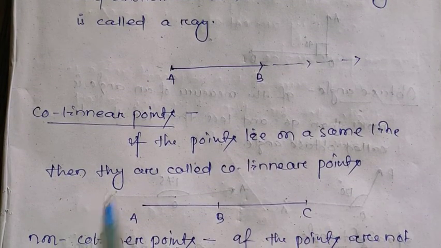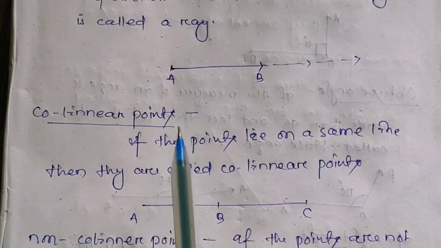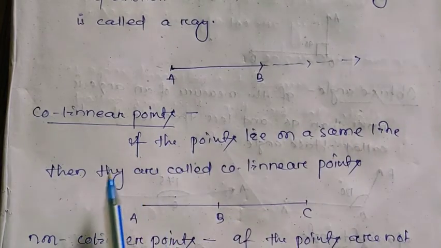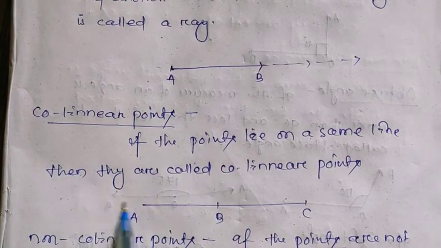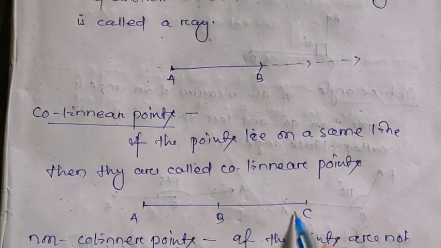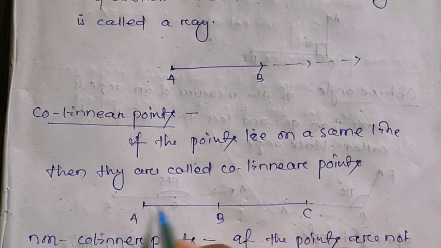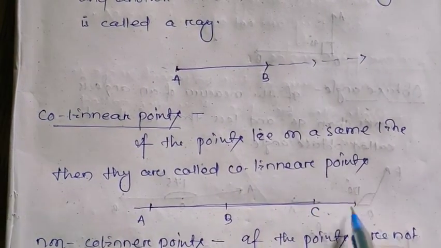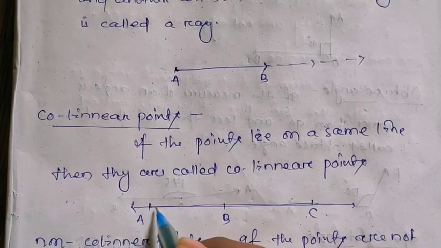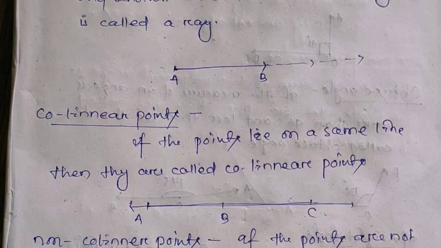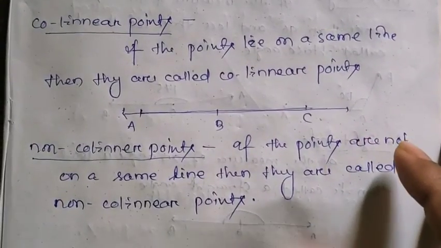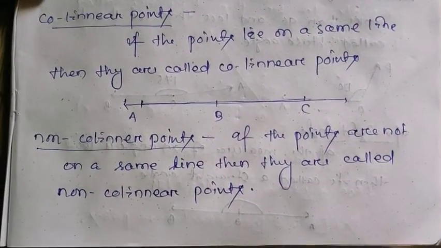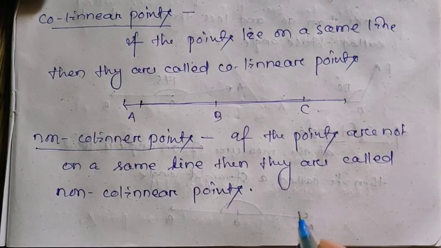Then what are collinear points? If the points lie on the same line, then they are called collinear points. That means if A, B, C are 3 points and they lie on the same line, then they are called collinear points. Understand? So what are non-collinear points? If the points are not on the same line, then they are called non-collinear points.